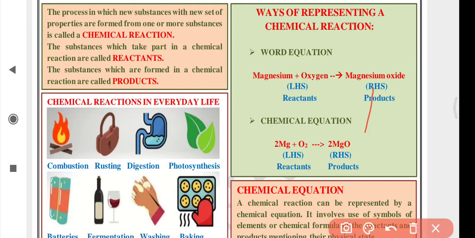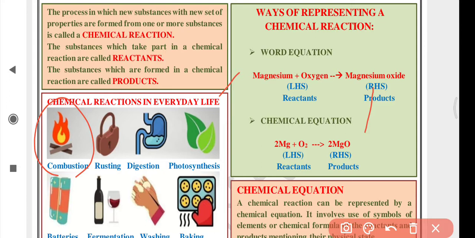Here are some examples of common chemical reactions in everyday life which we see but don't perceive as chemical reactions. Combustion: you always make food by burning gas, that is LPG or PNG, petroleum natural gas, liquid petroleum gas, or combustion in vehicles, petrol, diesel, sometimes kerosene oil, sometimes wood.